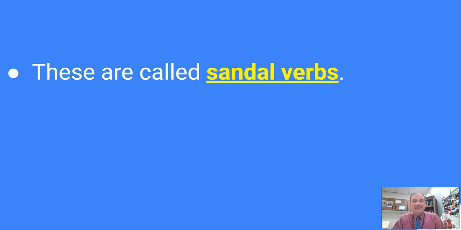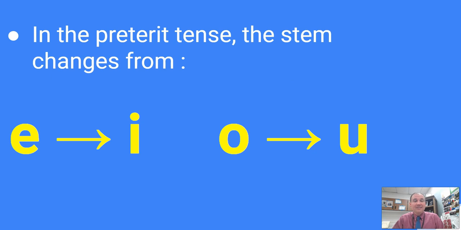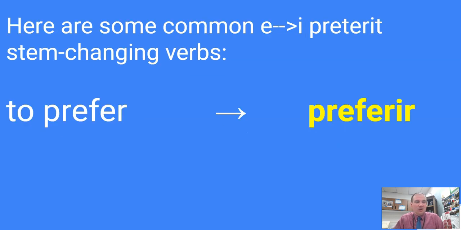And here's what they look like in terms of the stem change. If an IR verb is a stem changer in the present, it will also be a stem changer in the preterite. The E will change to an I and the O will change to a U. So those are the vowels that are going to make that change. So you may be asking, what are some common IR verbs that are stem changers? Well, you learned a lot of them in Spanish 2 and in Spanish 3. So let's go through and we'll review a few of those real fast. There's a spot for you to jot these down on your notes.